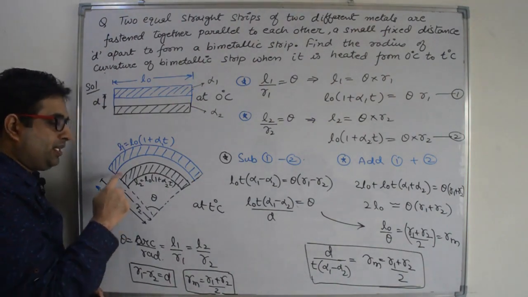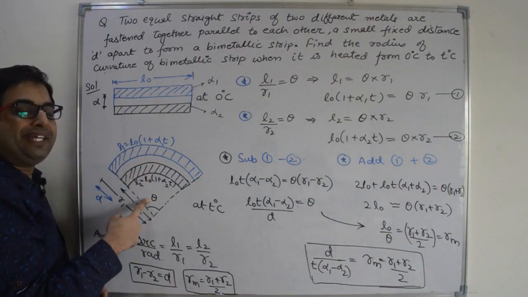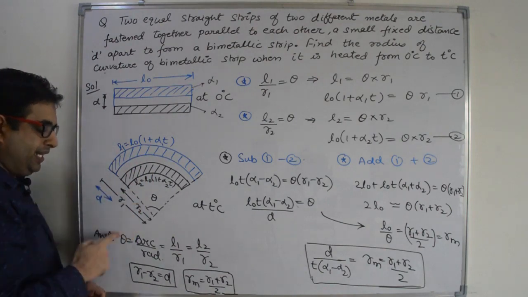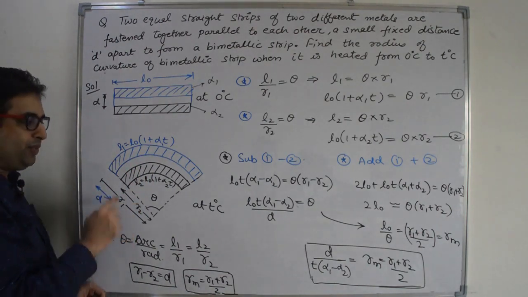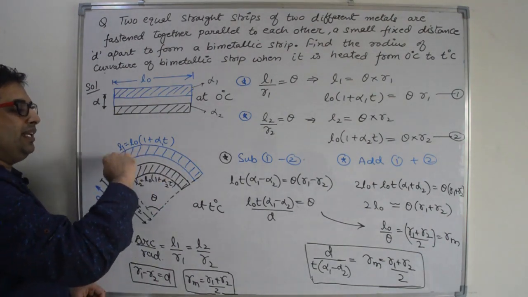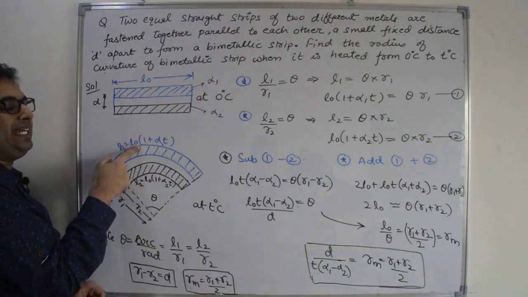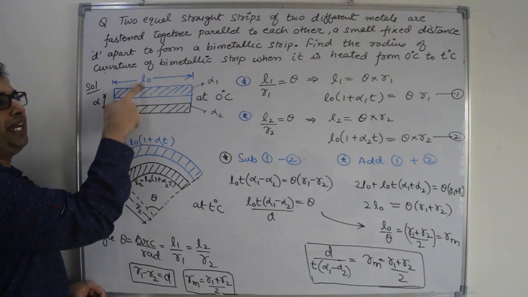And suppose these strips are making an angle theta. Theta angle is always equal to arc upon radius. What is this arc? This is the length of the strip at T degree Celsius temperature, not L0.